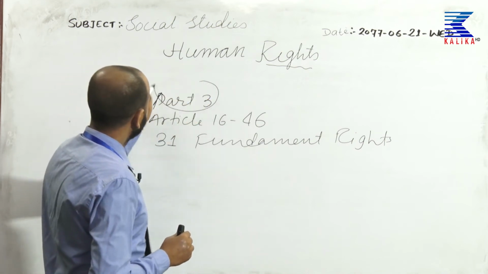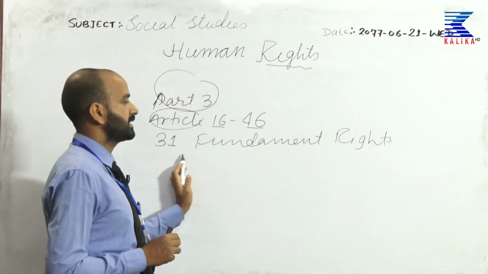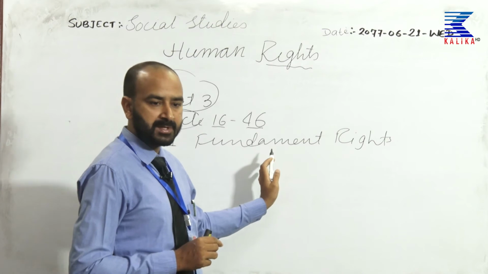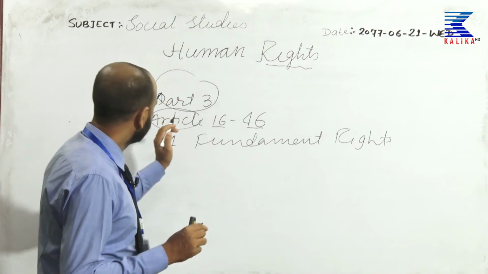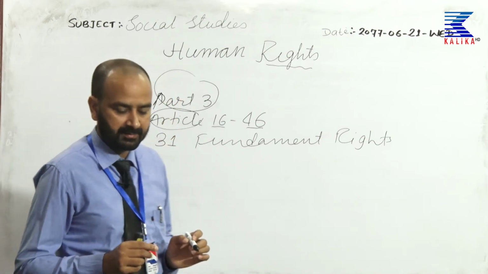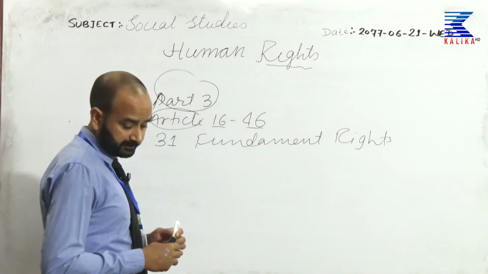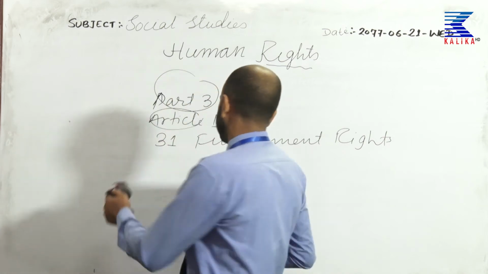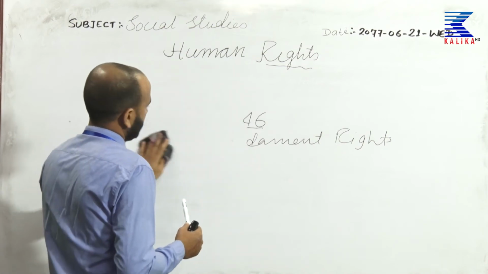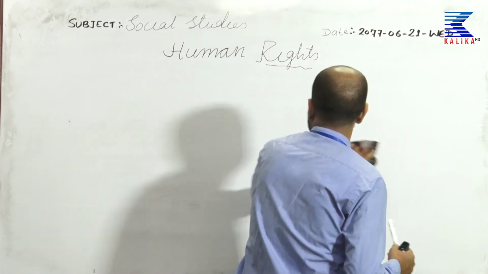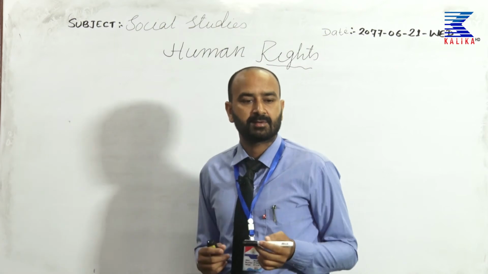Part 3, Article 16 to Article 46, there are 31 fundamental rights guaranteed or promised to Nepalese citizens. You must have learned these fundamental rights in class 7. Now, the question may arise in your mind, what is the difference between fundamental rights and human rights? There are some basic differences between fundamental rights and human rights.